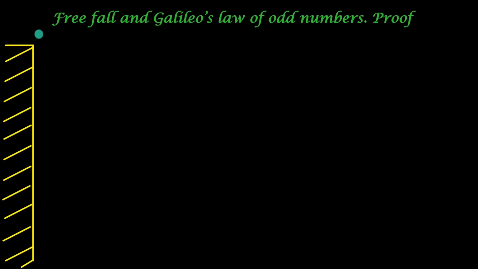The topic is Galileo's law of odd numbers. We will first state the law, see the explanation, and then go on to prove the law. Finally, I will also explain the shape of the position time graph in the case of an object falling freely